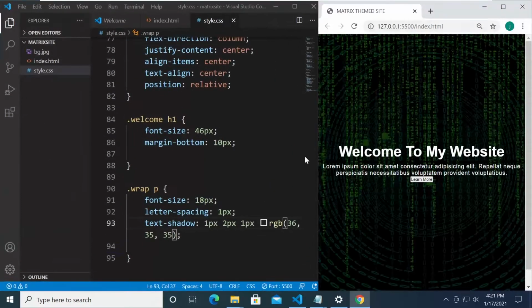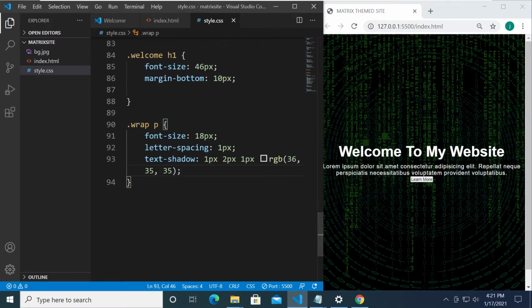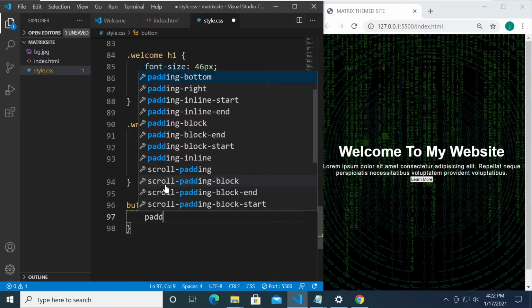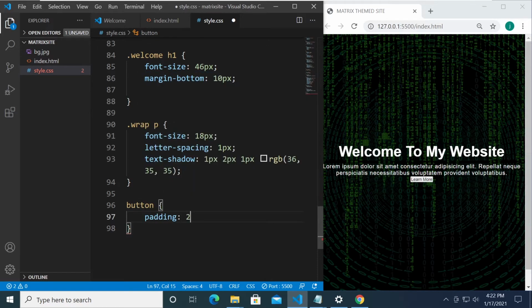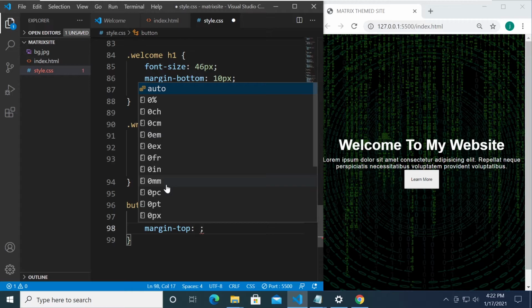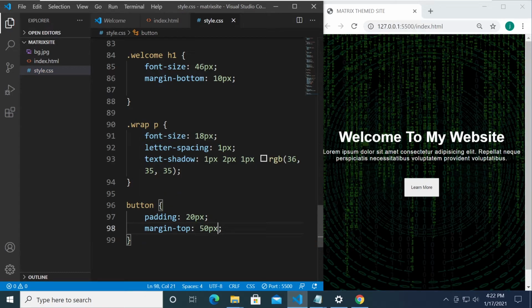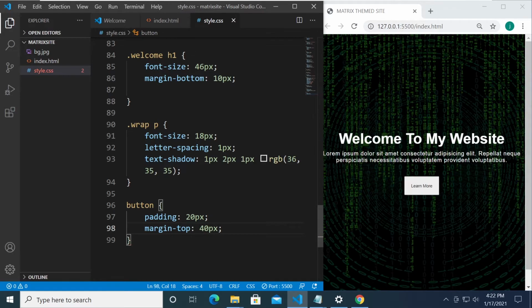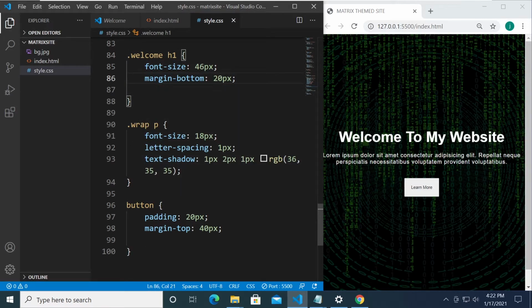So let me just put this at the side, and let's see what is next. I think we're going to need to style this button. All right, and for the button, we're going to say button right here, and then the padding, let's just set it to 20 pixels so that it will be bigger, like so. And the margin top, let's set it to 50 pixels so there will be spacing at the top, maybe around 40. Probably better for 40, right? Okay. For our h1, let's increase the margin bottom to around 20. All right, I think that's cool.